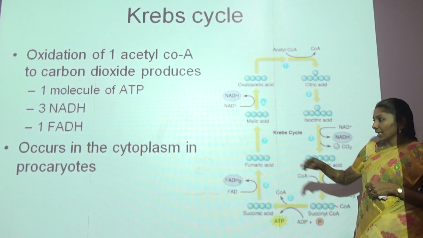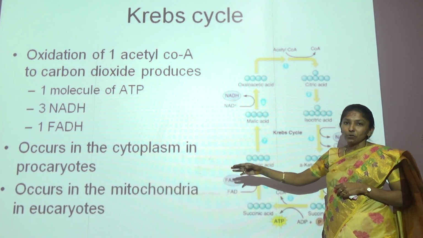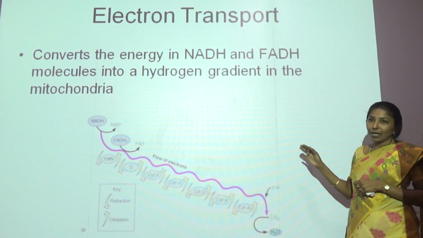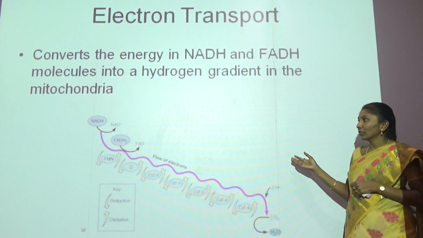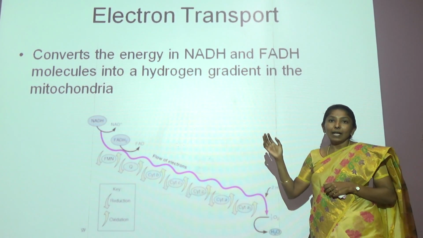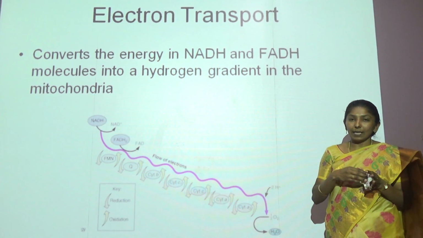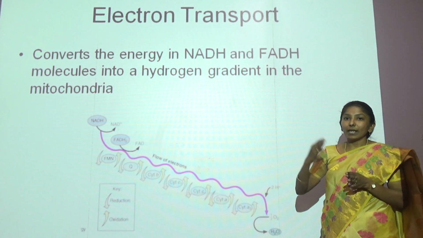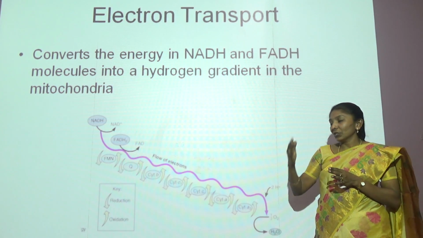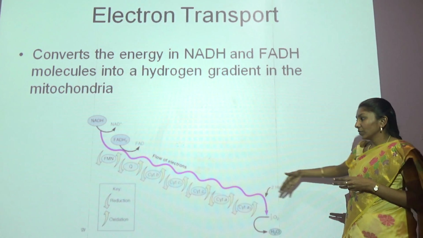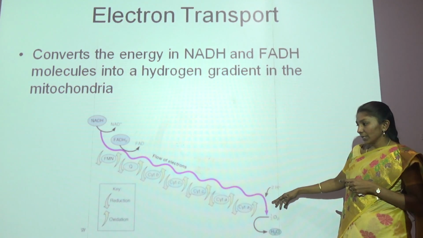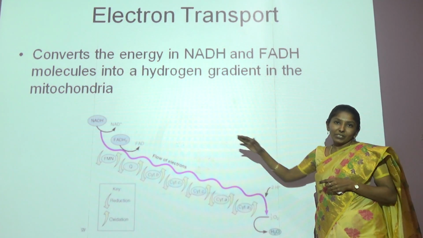Moving on to the next step, this occurs in the cytoplasm of the prokaryotes. And finally, coming to the last part of our cellular respiration is the electron transport chain. This is also called the hydrogen transport chain, where the hydrogen molecules generated in the cell are transported from one electron carrier to another. That is nothing but jumping of one ball from one carrier to another. See here, a series of electron carriers are present, where there is a series flow of electrons from one molecule to the other. During this flow, oxidation reduction occurs.